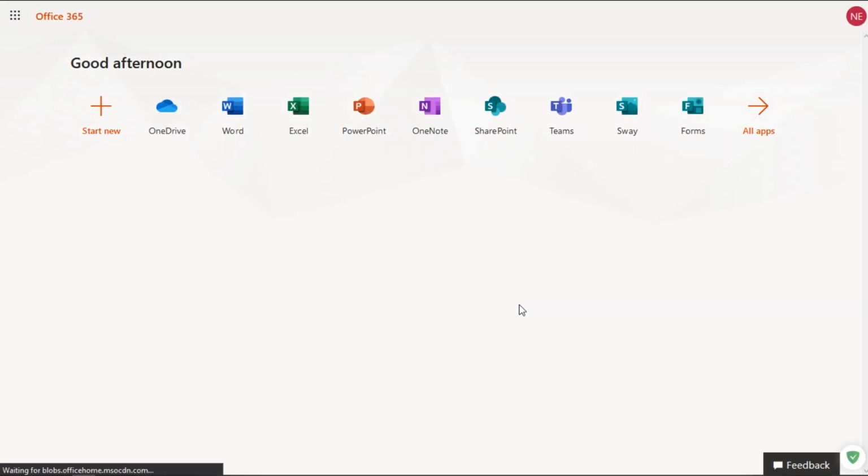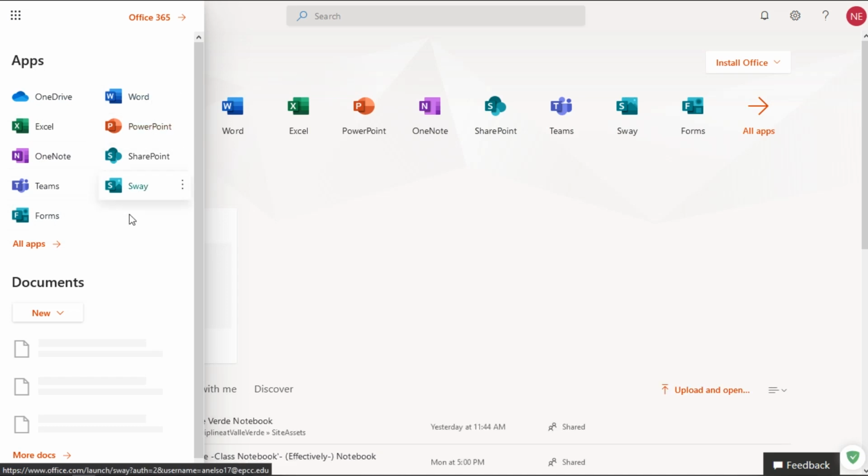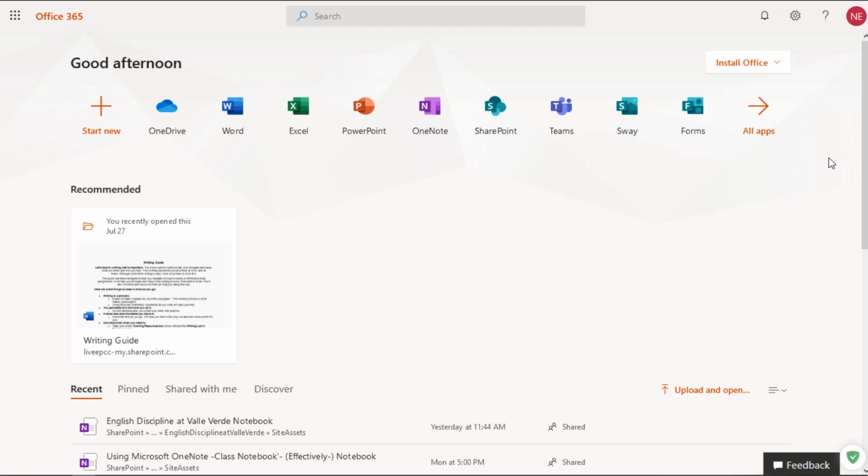Once you've done that, you're going to come in here and up here in this waffle menu, there's a list of all the apps you'll have access to. Now, what you need to do is come here to where it says Install Office.